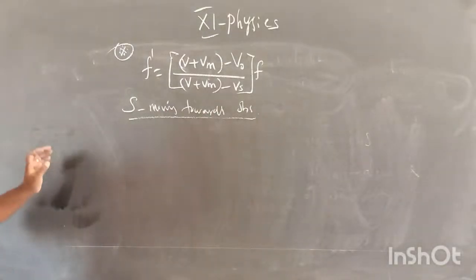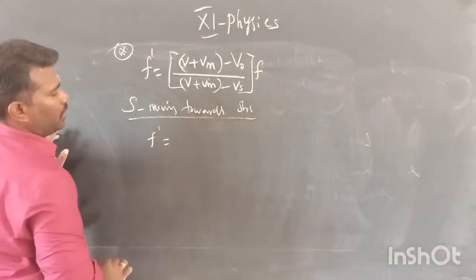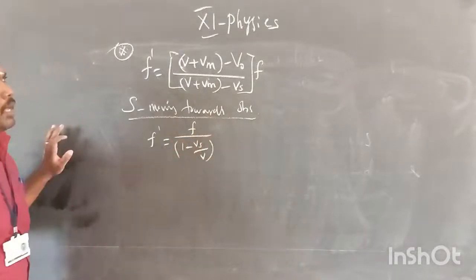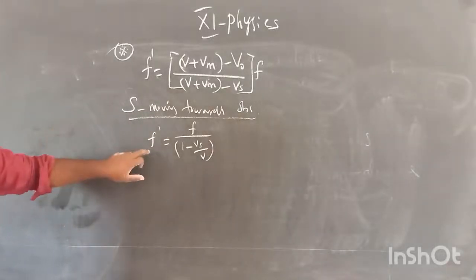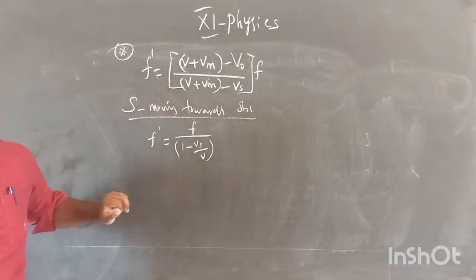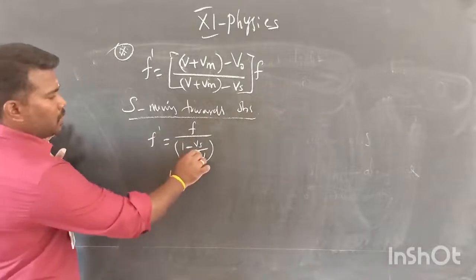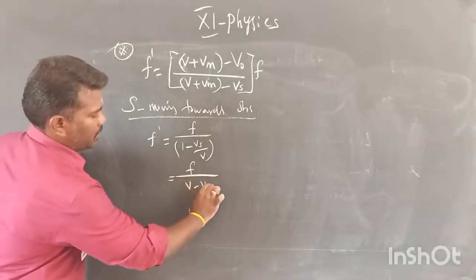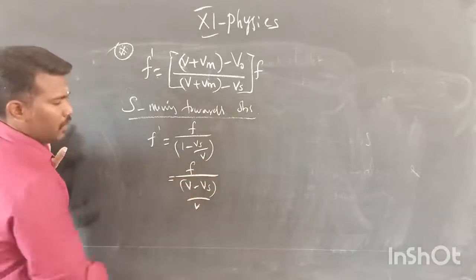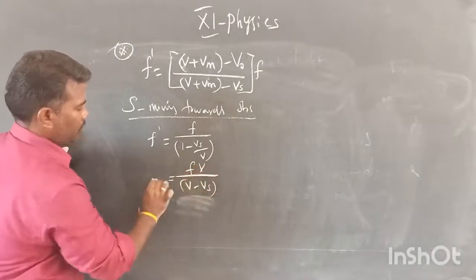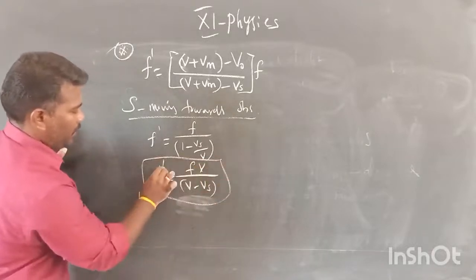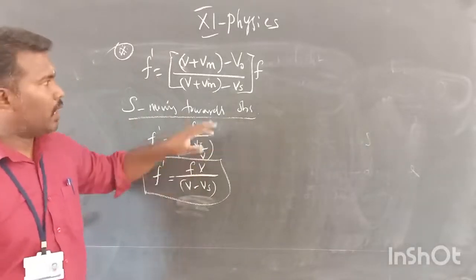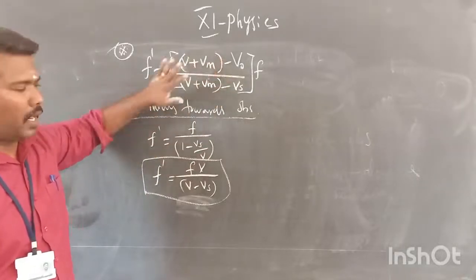That formula is F dash is equal to F divided by 1 minus Vs by V. Otherwise this formula can be written by taking the LCM: F divided by (V minus Vs) divided by V, so this V we can write here. This is the formula we already derived for the source moving towards the observer. Now we are going to check whether this formula is correct or not.